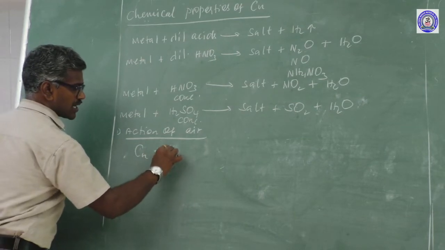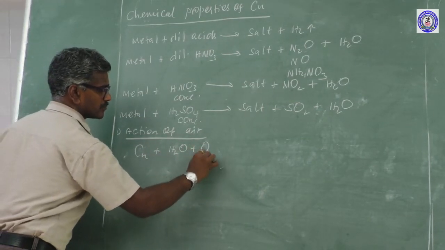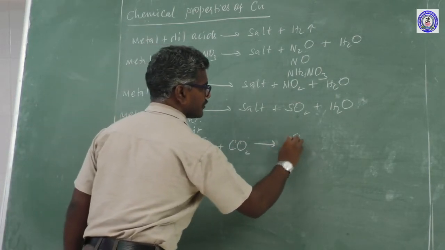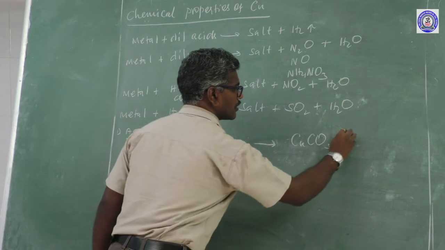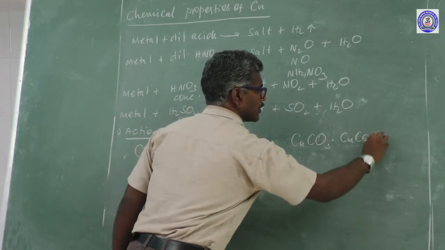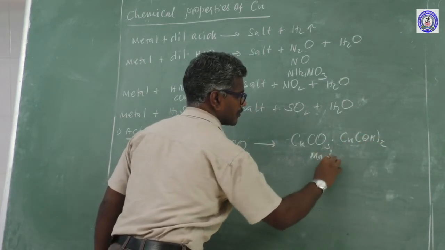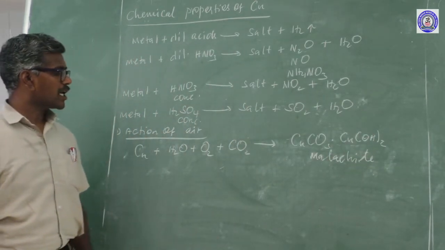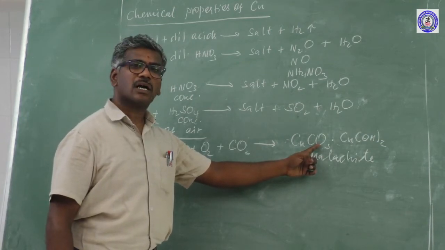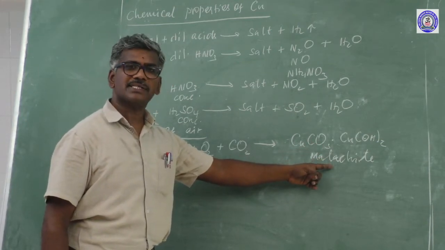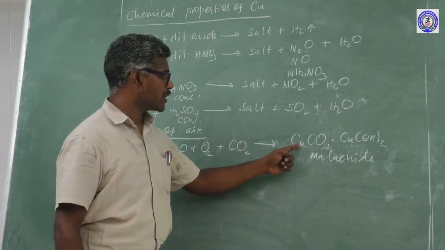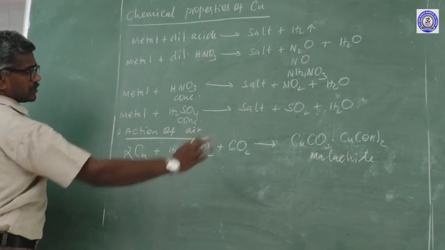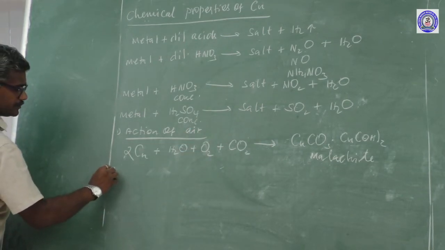It reacts with moist air and carbon dioxide to form a green layer of basic copper carbonate. This is called malachite. How many coppers? 2 copper, so 2 times hydrogen.